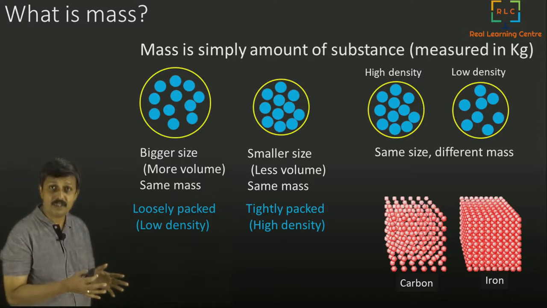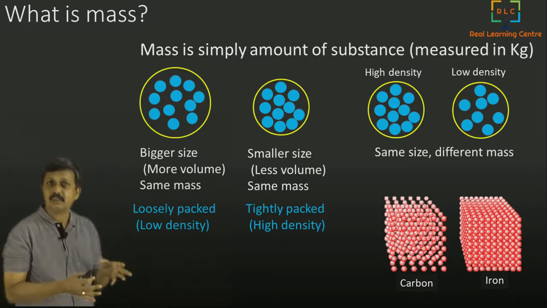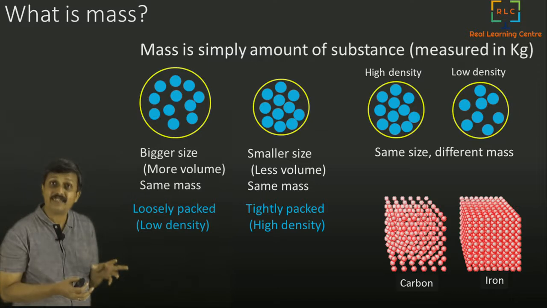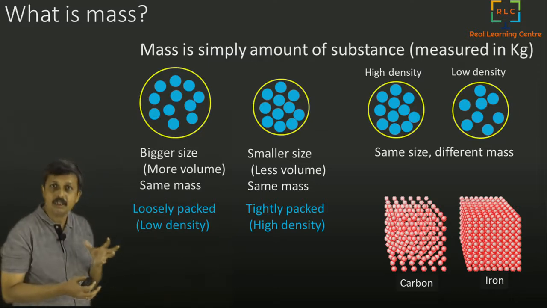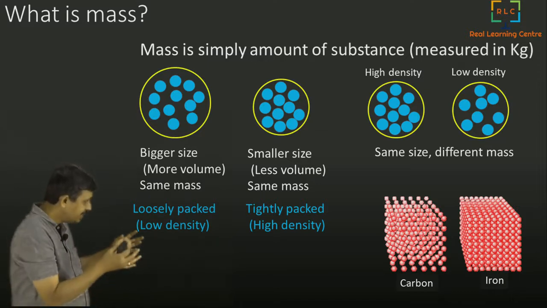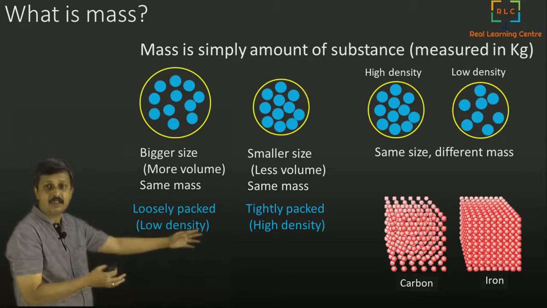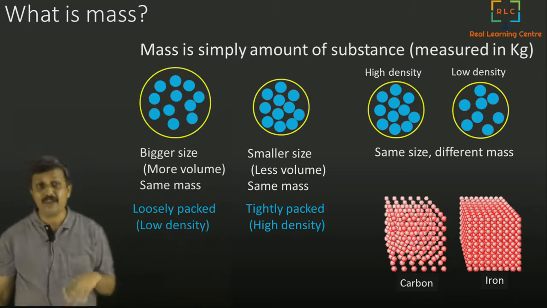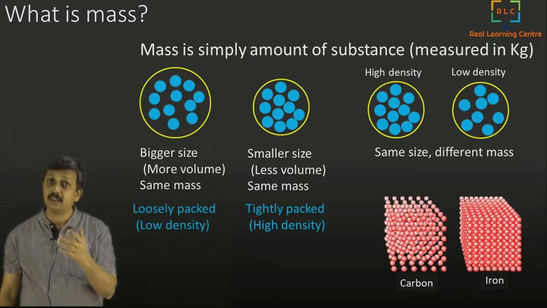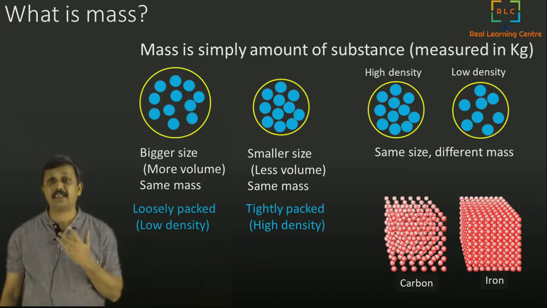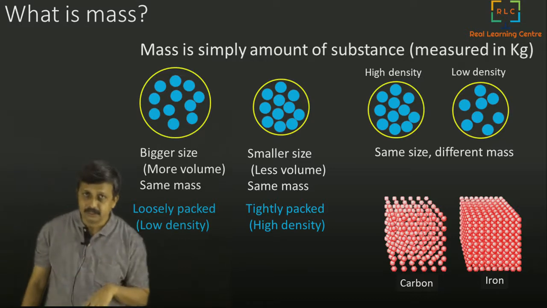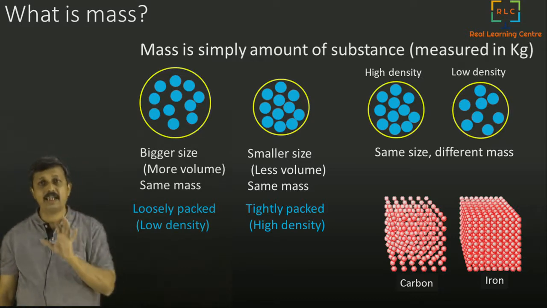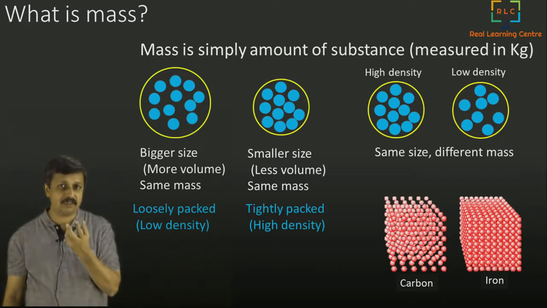Why? If you want to see, you have to zoom in using a very powerful microscope, and you can see very clearly inside that all the atoms are arranged very tightly in the iron and slightly loosely in the carbon. That is why carbon is lighter than iron. Okay, so now you have an understanding of density, how it works.